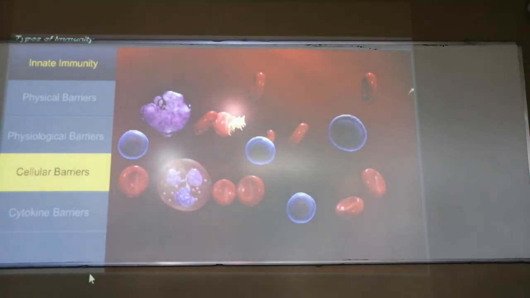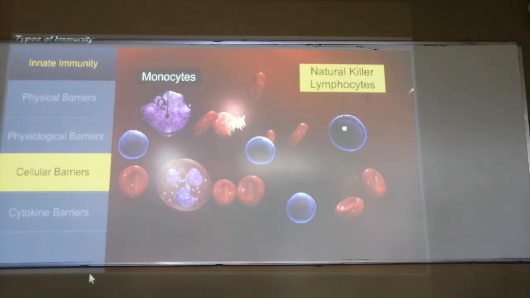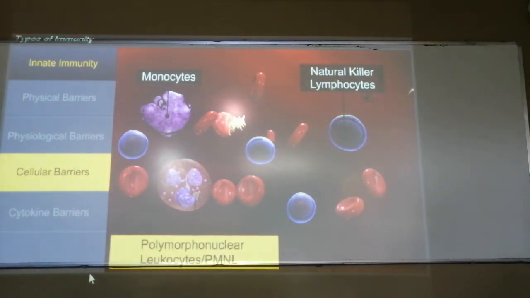Now the cellular barriers are in the form of monocytes and macrophages. These monocytes, natural killer lymphocytes and macrophages are of different types. They engulf the organism and digest it inside the cell itself.